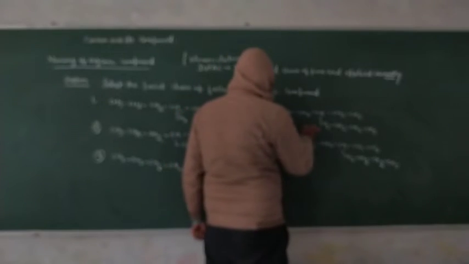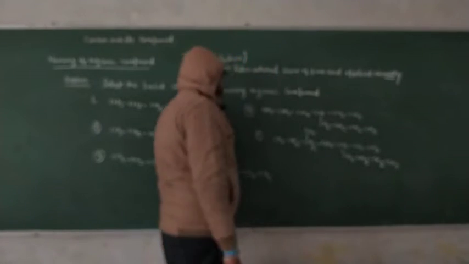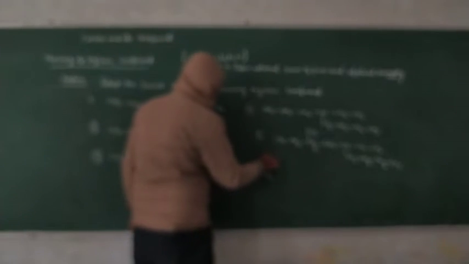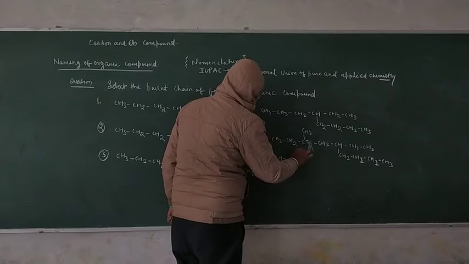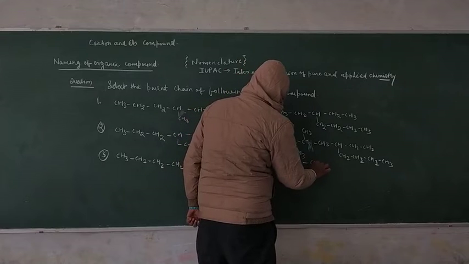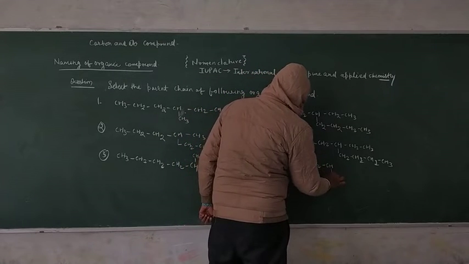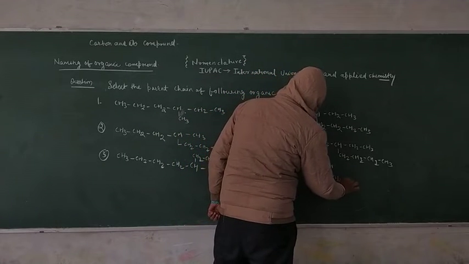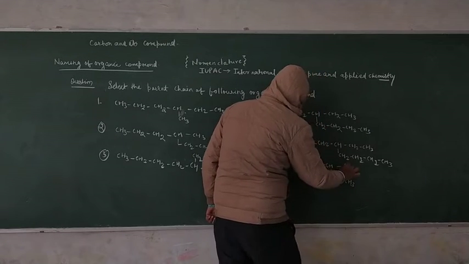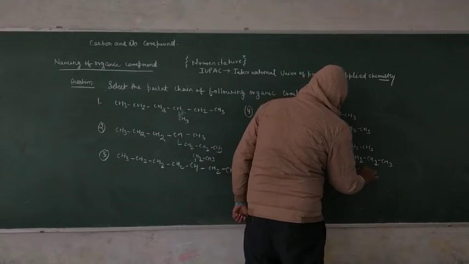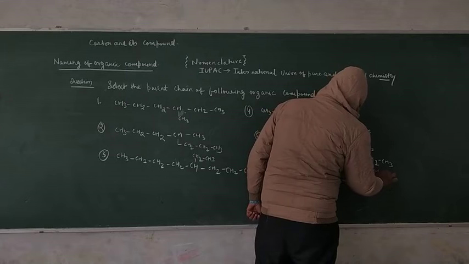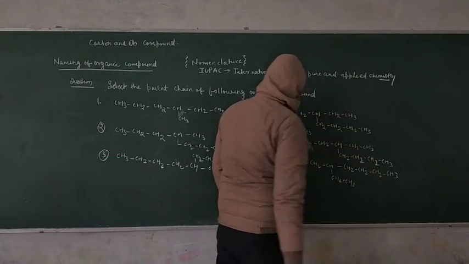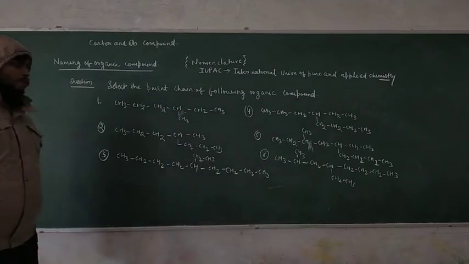And also we have to apply CH3 here. Question number six is also here: CH3, CH, CH3, CH2, CH, CH3, CH3, CH2, CH2, CH2 and CH3. There are six questions here.